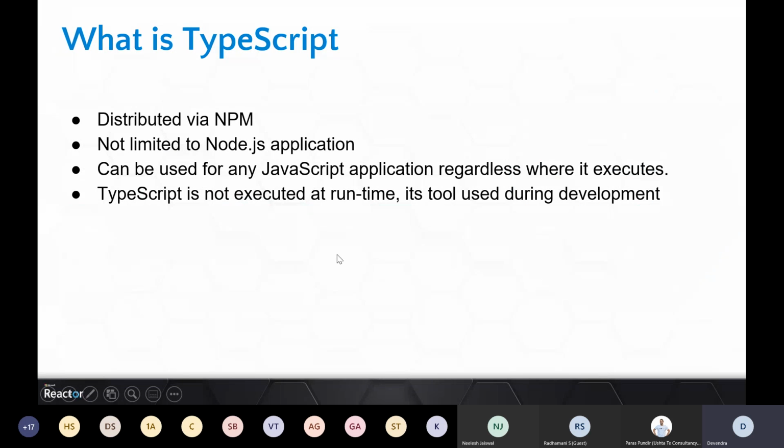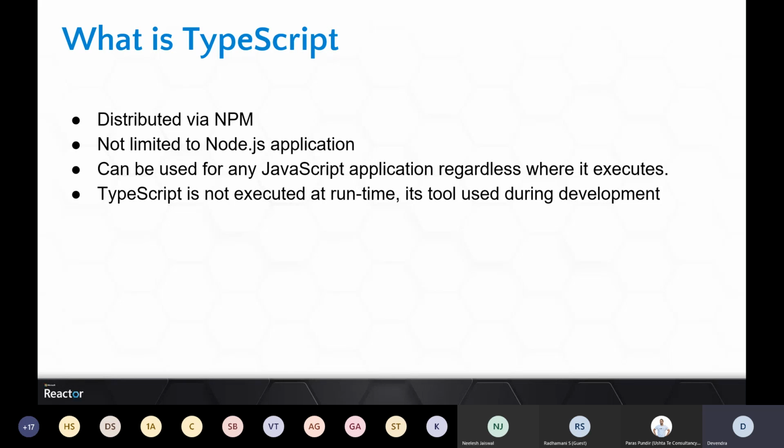When you start working with TypeScript, you will have to install something, right? Just like any other language, any other SDK. So it is primarily distributed with NPM. NPM is nothing but a Node package manager. If you are not aware of Node or Node package manager, it's just a manager, just like if you worked on NuGet, or Pip for Python. It's a package manager which comes with Node. So you will need Node to install TypeScript, and with the npm command you will install TypeScript on your machine.